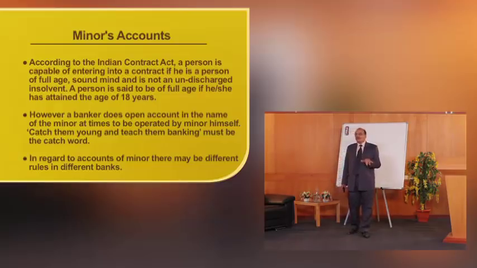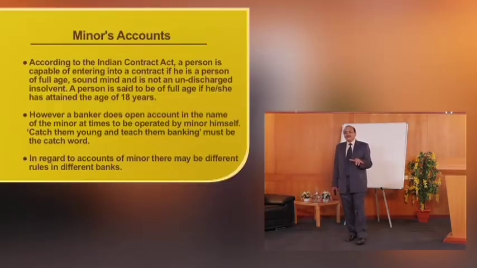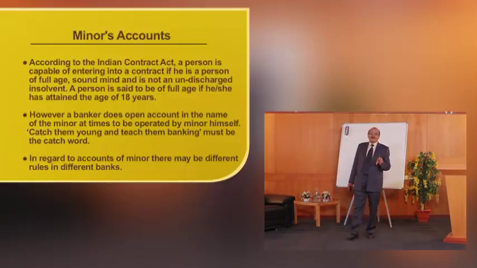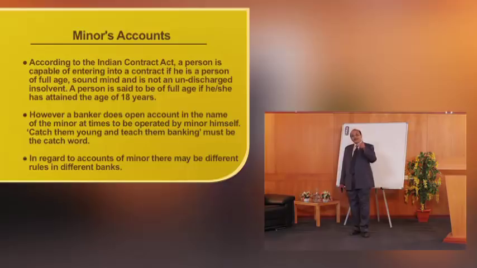A person is said to be of full age when he has attained the age of 18 years. But the banker can open an account in the name of minor. At times, self-operating accounts also can be opened by the minors as per the rules. Different banks have got different rules of what age a self-operative minor account can be opened.